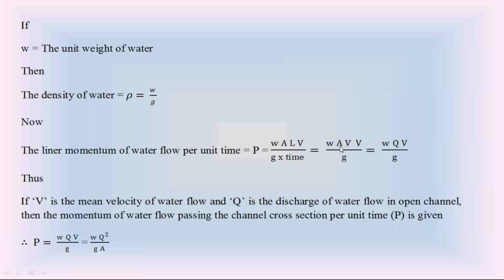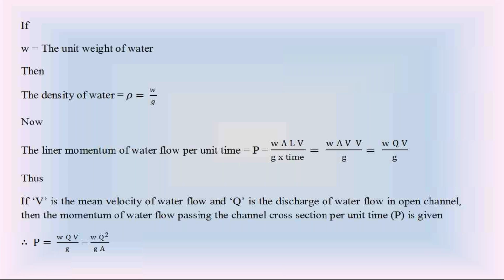We know that wetted area into velocity is the discharge Q. So the linear momentum of water flow in the open channel per unit time is equal to unit weight of water W into discharge Q into velocity V divided by Z. This is the equation for the linear momentum of water flow per unit time in the open channel.